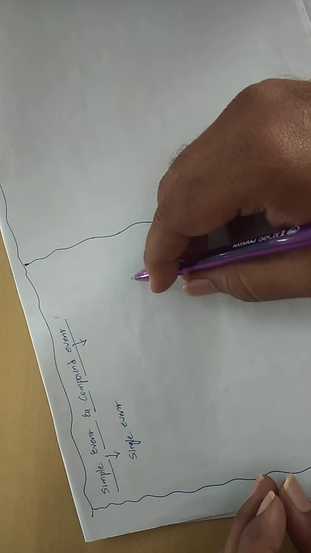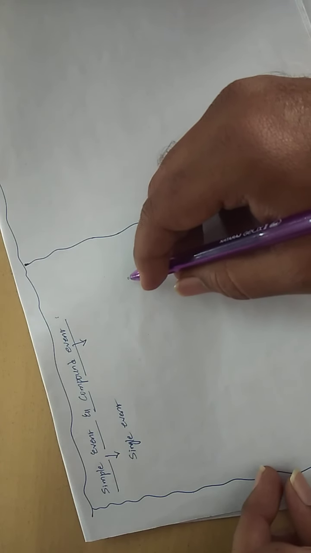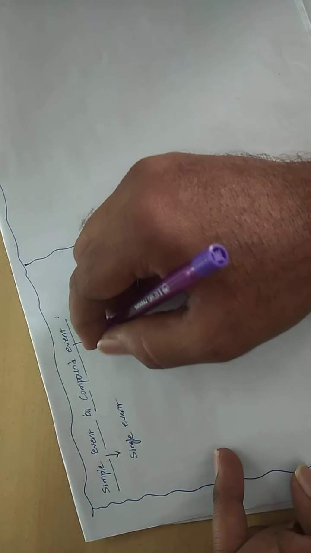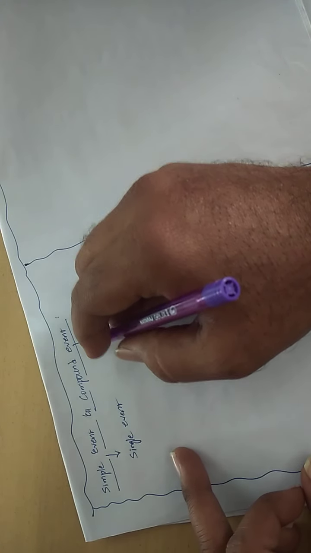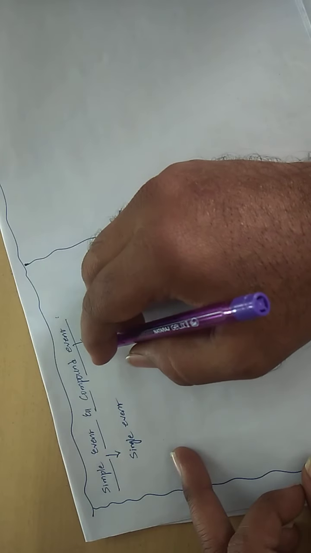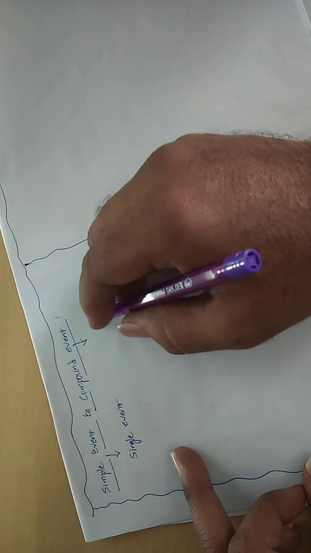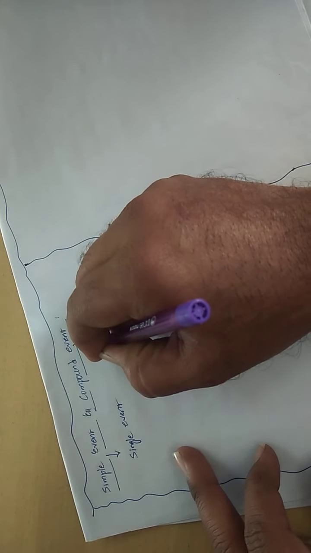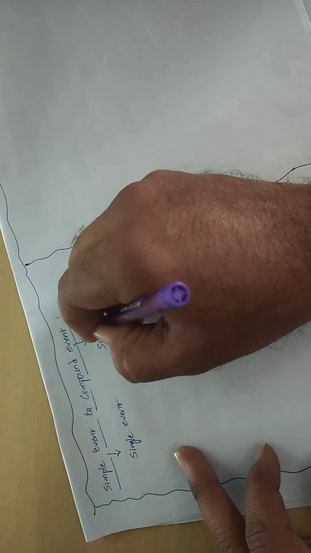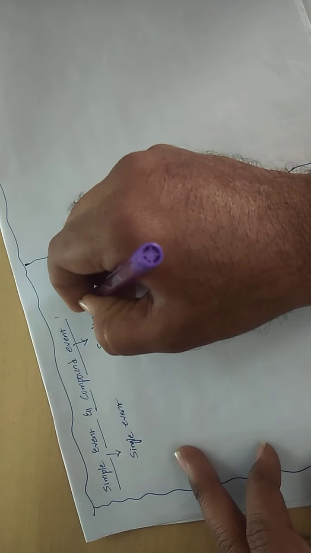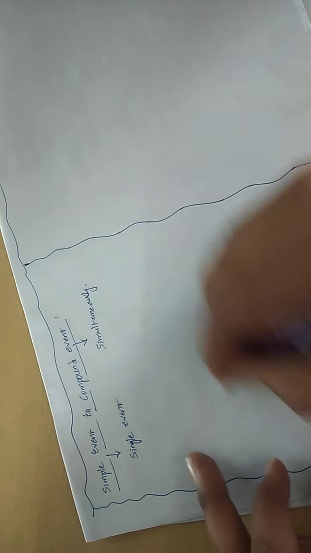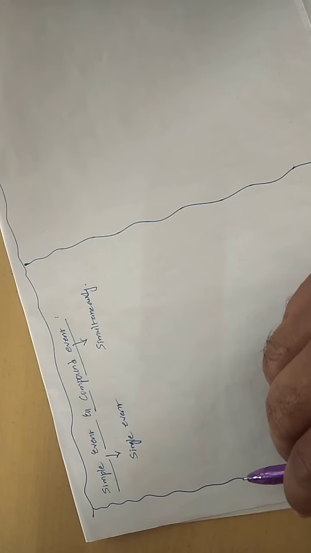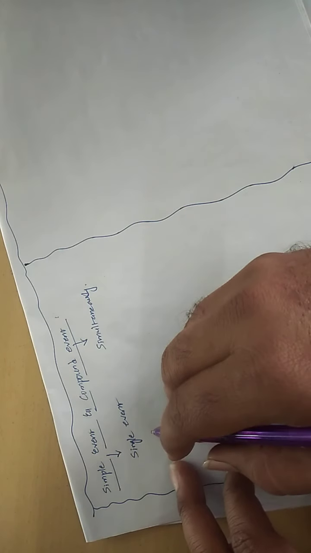So whenever two or more simple events occur simultaneously, such kinds of events are known as compound events. You find the happening of more than one single event. What do you call that? A compound event. So what is the best example?